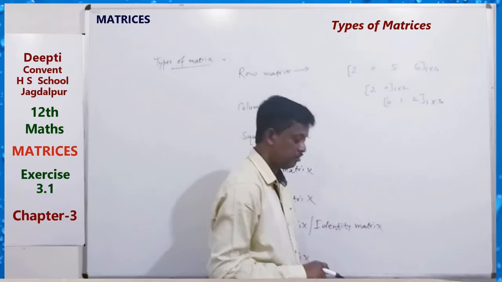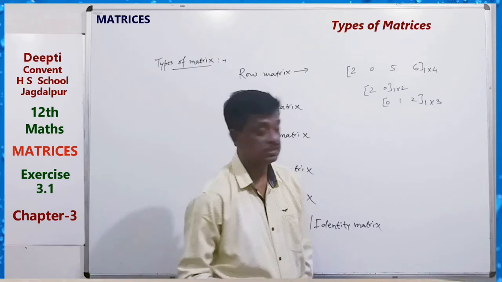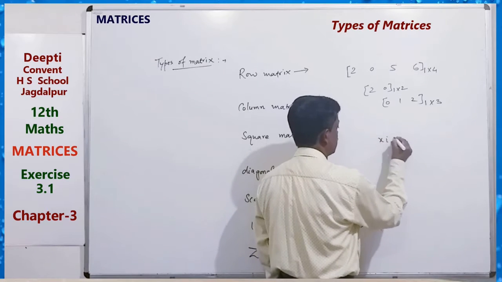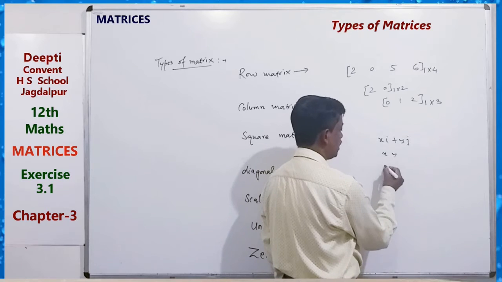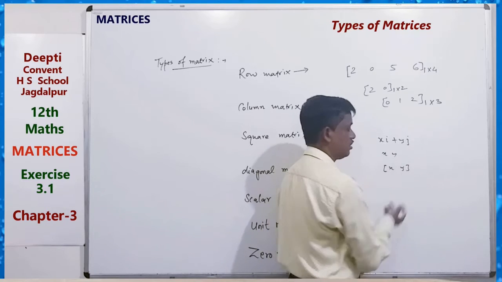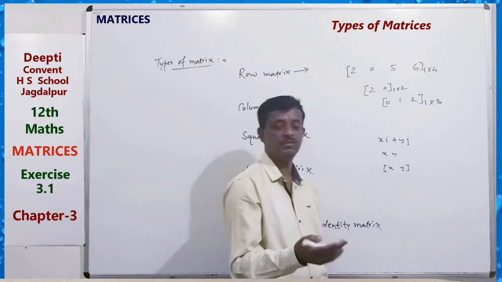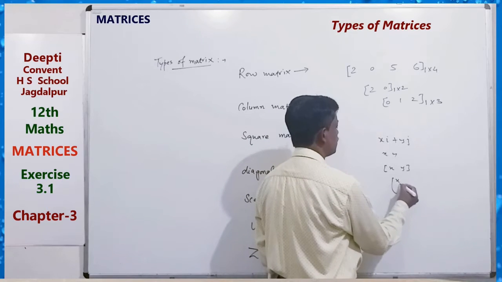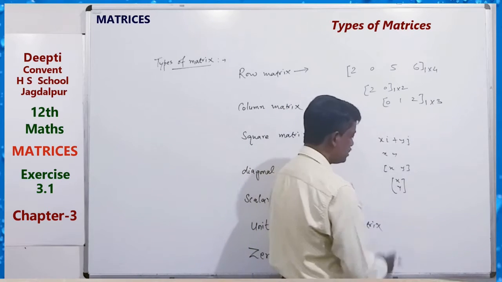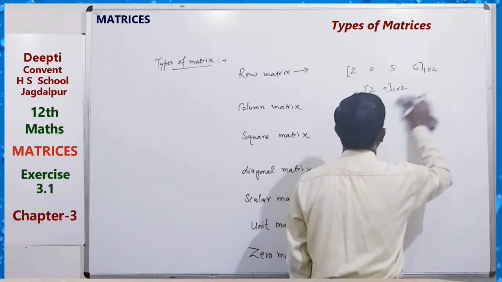Generally, we know row vector and column vector. We denote a vector as xi plus yj, where x and y are scalar components. These two scalar components can be written as a row matrix, and also as a column matrix. So this is a row matrix.